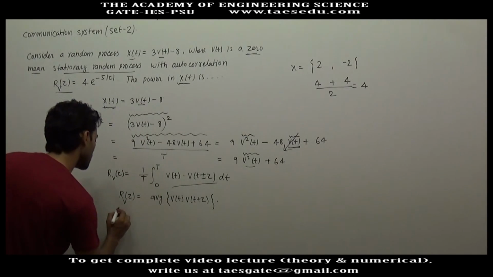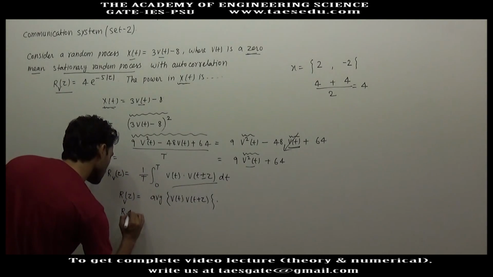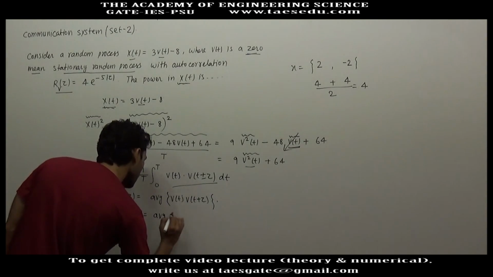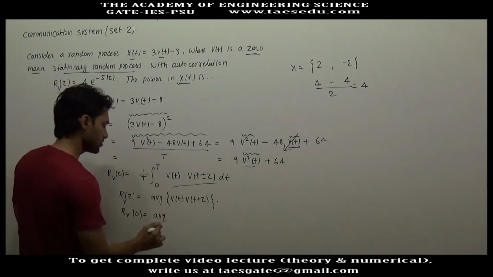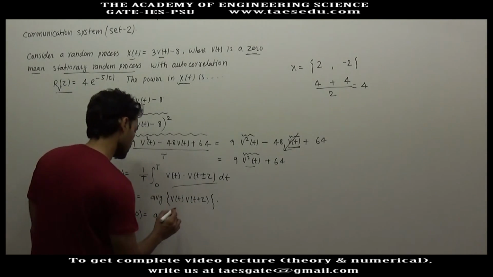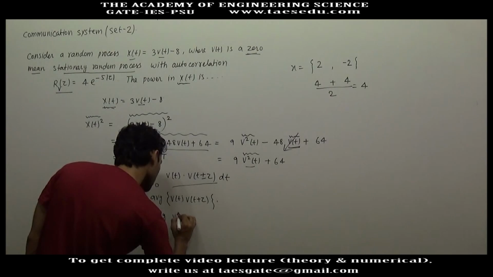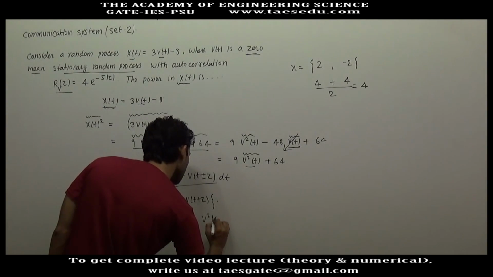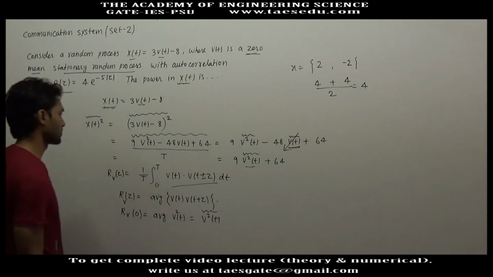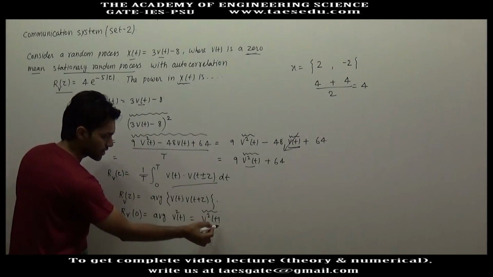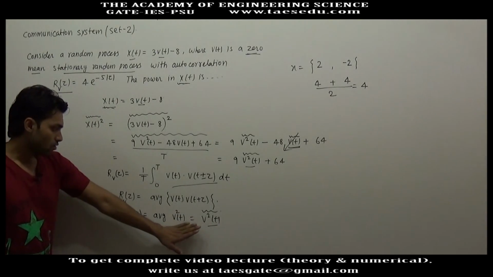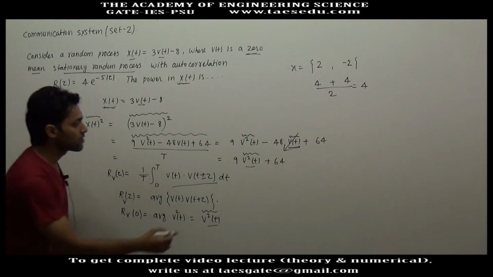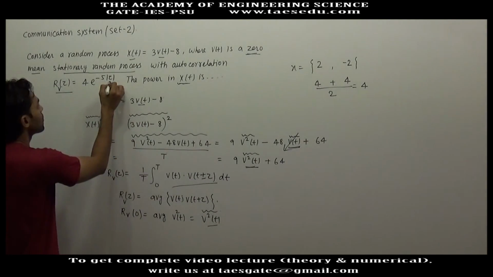Now what will be the value of this autocorrelation function for tau equal to 0? This will be the average of, put tau equal to 0, so this will give you Vt into Vt, which gives Vt square, and this is nothing but the mean of Vt square. So the mean of Vt square is nothing but the value of its autocorrelation function at tau equal to 0. So to find Vt square, we put tau equal to 0 here.